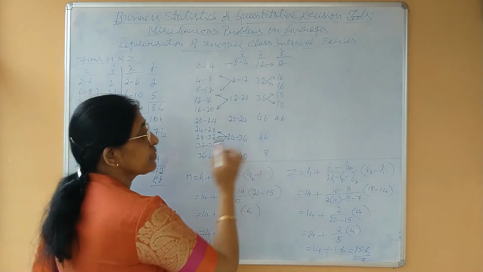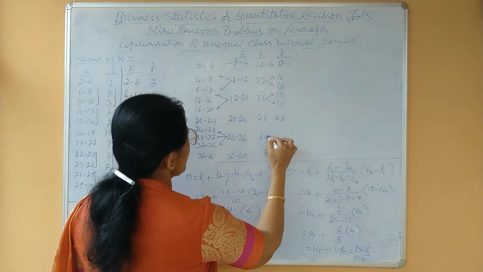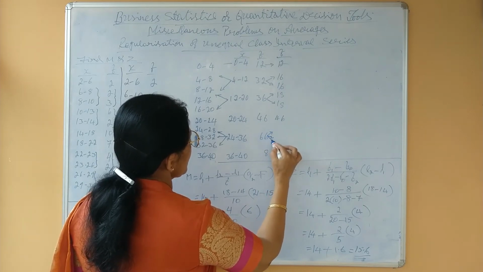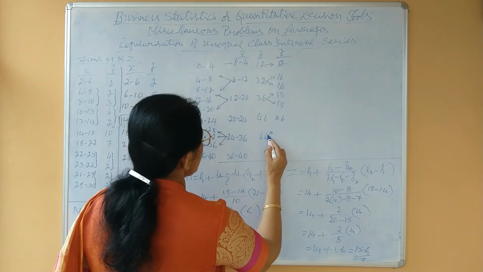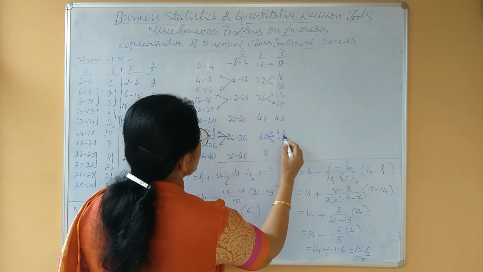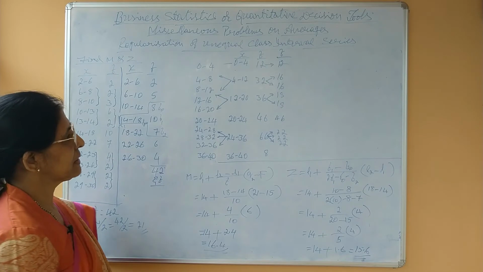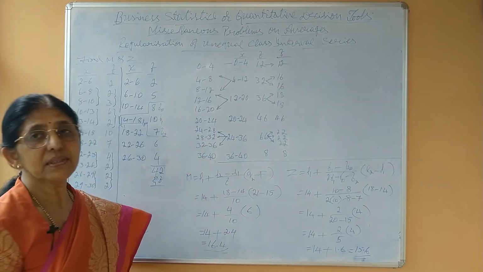Even this is to be split into 3, that means 66 divided by 3, 22 each, 22, 22, 22, total 66. Next, the last one you have to return as it is.